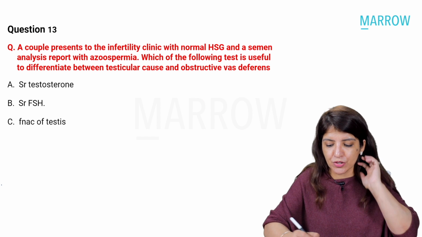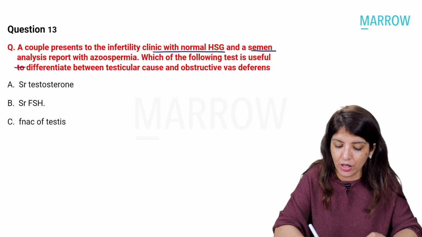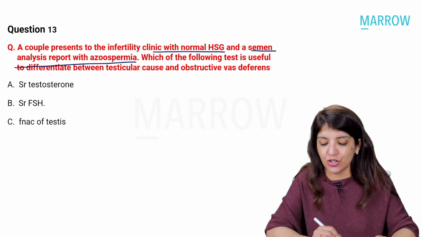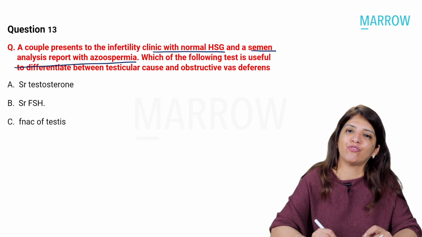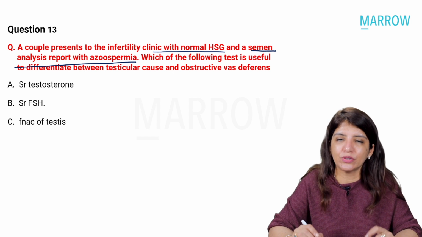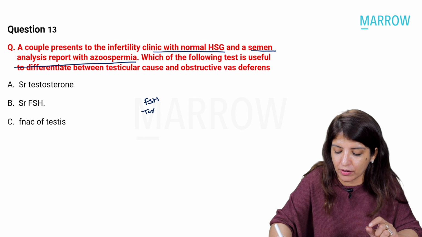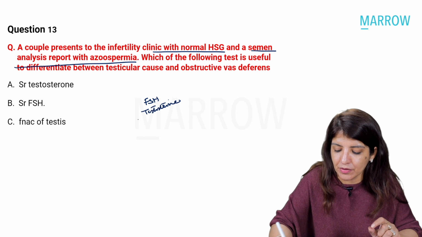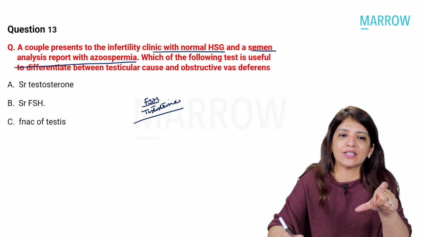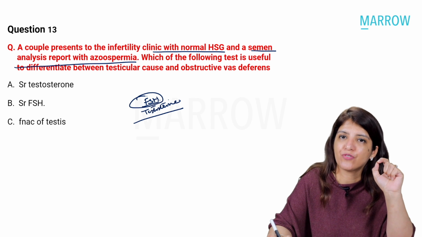Next question. A couple presents to an infertility clinic with normal HSG and a seminal analysis report with azoospermia. Which of the following tests is useful to differentiate between testicular cause and obstructive vas deferens? Now, please remember, in the class also I tell you that if you have to choose between FSH and testosterone, one test which can tell you the difference between obstructive vas deferens and testicular causes has to be FSH levels.